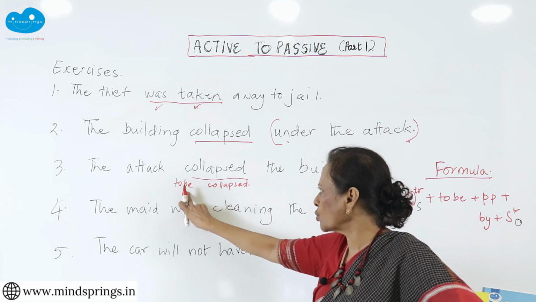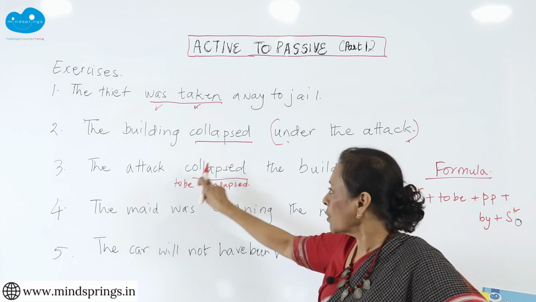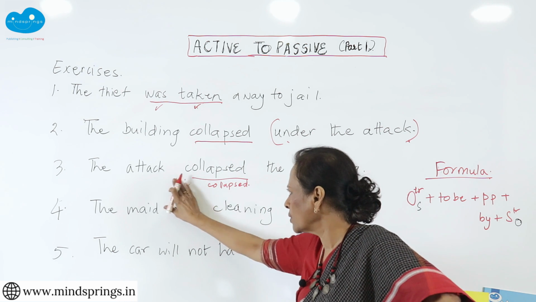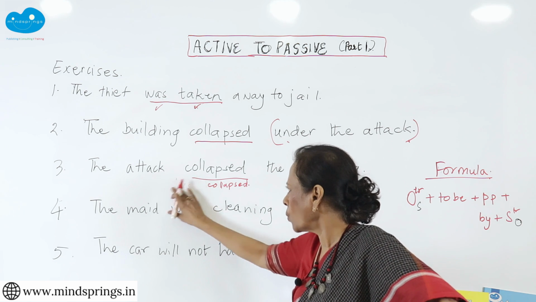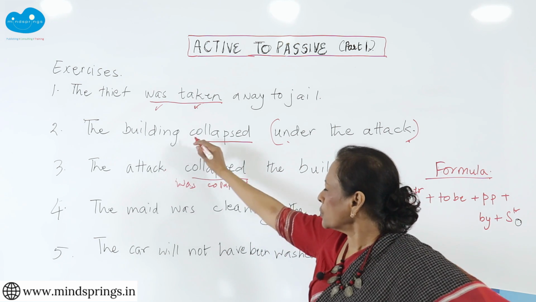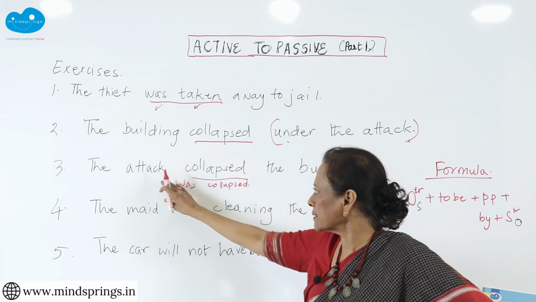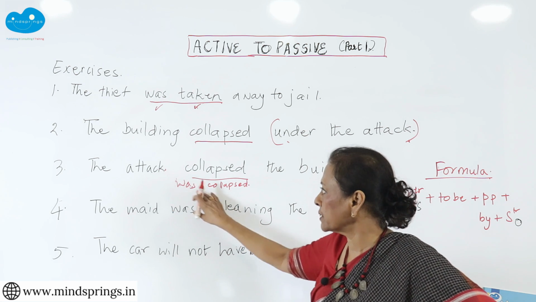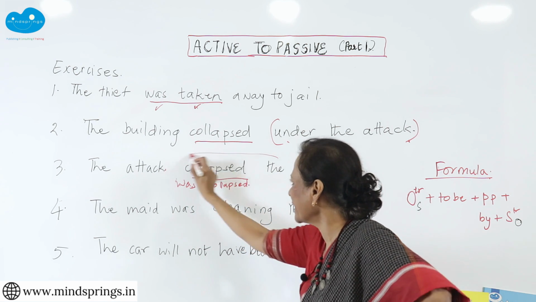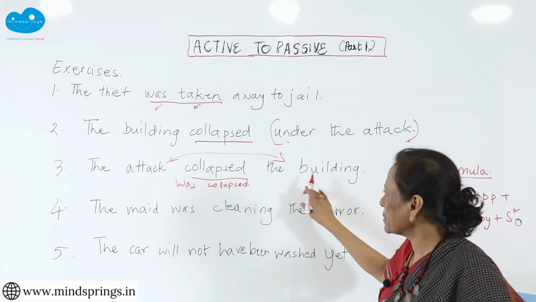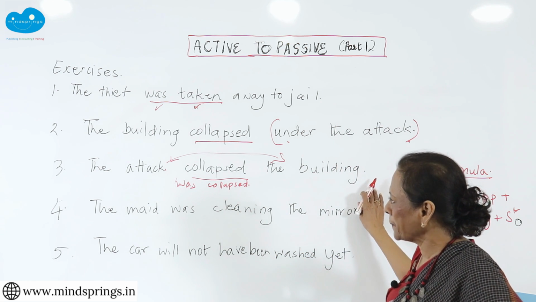What about this to be? What should I make it? What do you have here? Past tense. So what do I do here? Was. Suppose it had been the buildings, then it will be were. Suppose this must agree with this, okay? Has moved here, right? The building was collapsed by the attack.